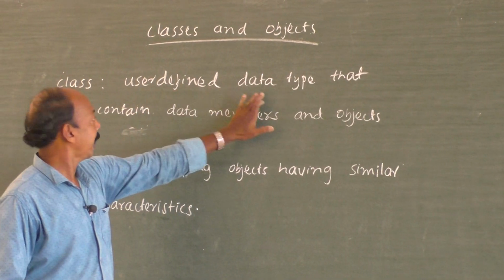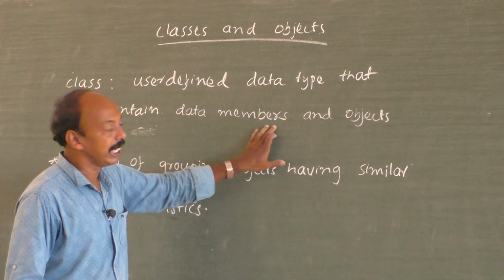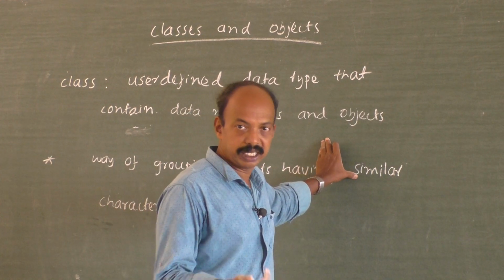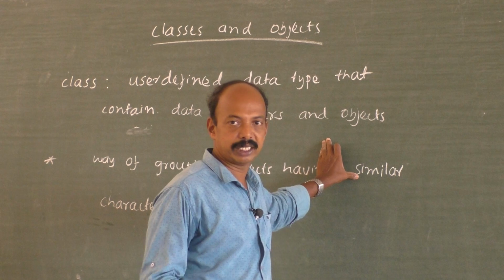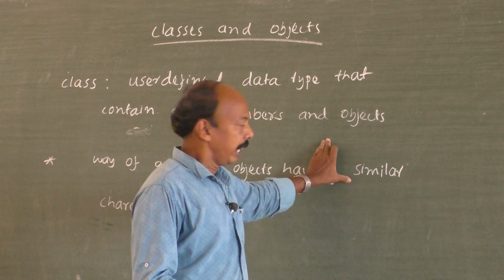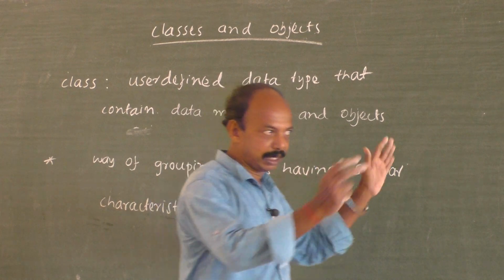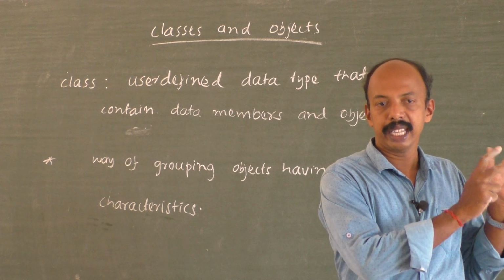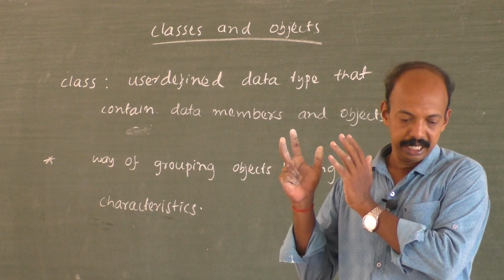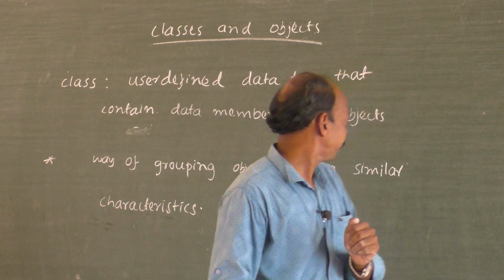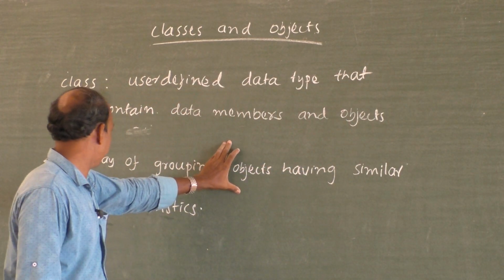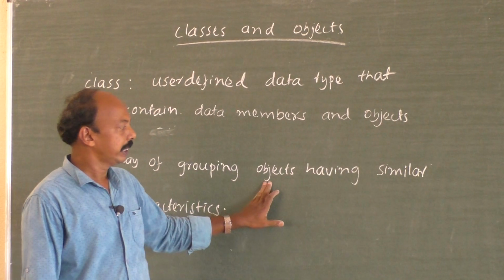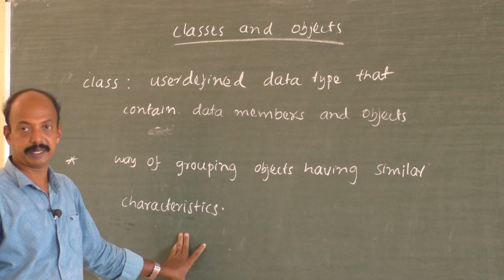A class is a user-defined data type that contains data members and the objects. Objects are having similar characteristics. Just now we have gone through the example, that is the subjects. Subjects are common. Again, if you consider the examples of the class animals and the class birds, here also something will be common in animals, or when you consider the example of the class birds. One more definition for the same will be, the class is a way of grouping objects having similar characteristics.